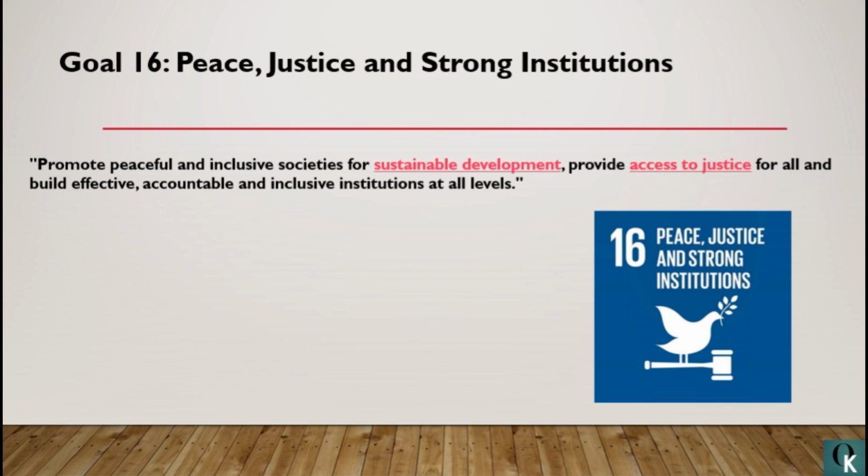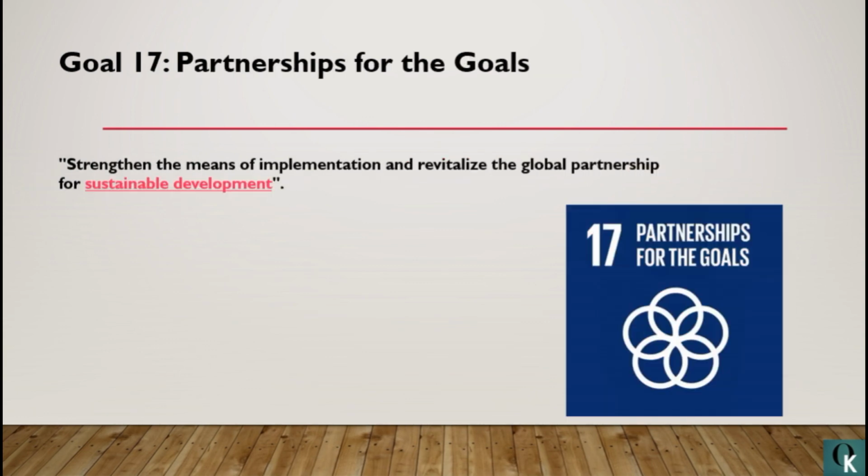Well, reducing violent crime and sex trafficking, forced labor, and child abuse are also part of this goal. Promote peaceful and inclusive societies for sustainable development, provide access to justice for all, and build effective, accountable, and inclusive institutions at all levels is the tagline for it. And the last but not the least goal would be the goal 17, that is partnership for the goals. Strengthen the means of implementation, revitalize the global partnership for sustainable development. In actual, increasing the international cooperation is seen as vital to achieving each of the 16 previous goals. Therefore, goal 17 is to ensure that all these goals are achieved by cooperation.